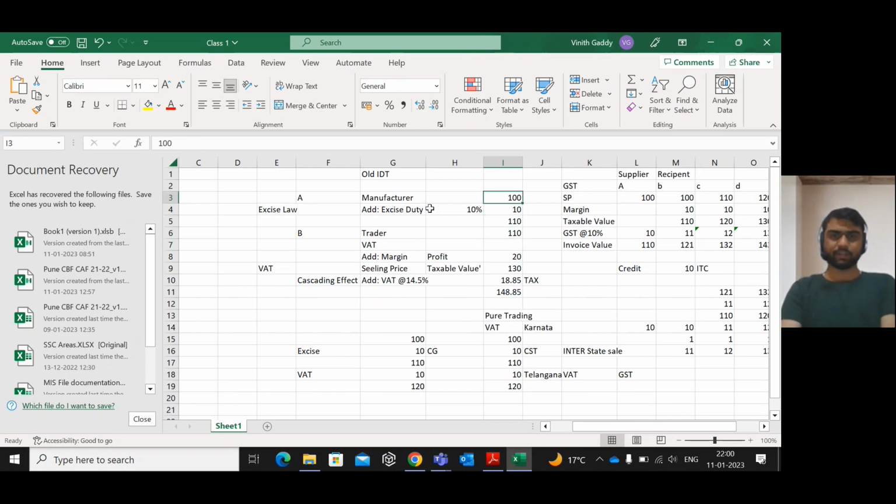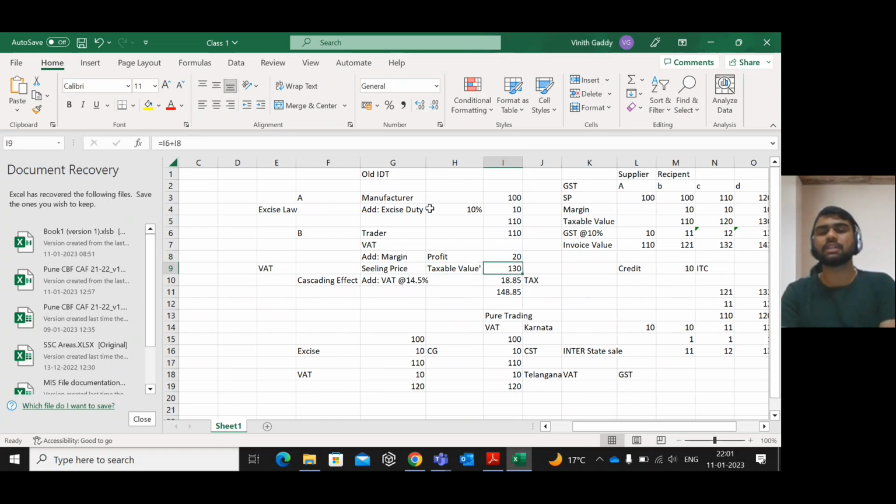What does this cascading effect mean? 100 rupees is the manufacturing cost, including profit to the manufacturer, and the 10% excise duty, which comes to 110 rupees in total. And on these 110 rupees, the trader will add some margin, that is, it amounts to 20.